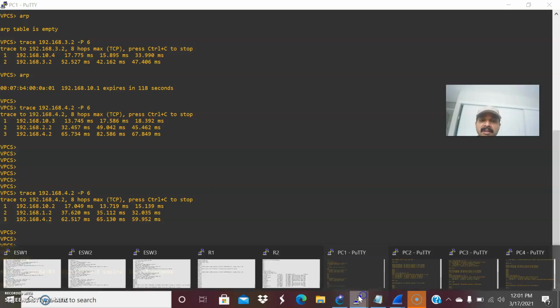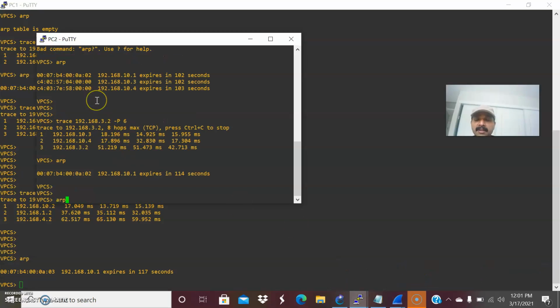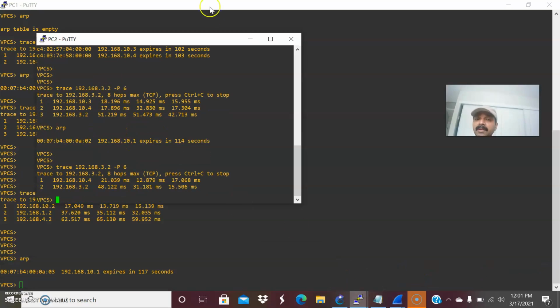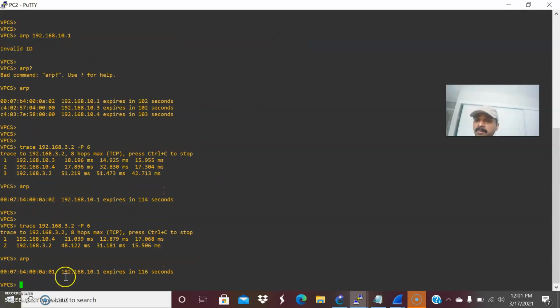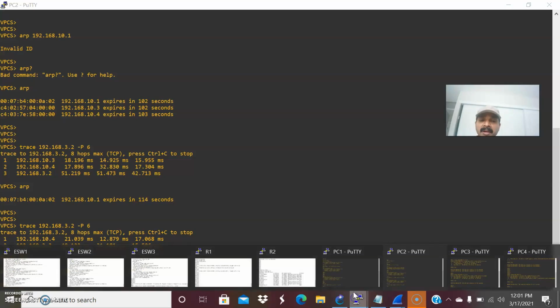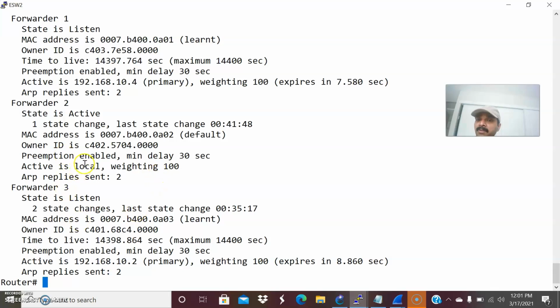Let us go to the second client, that is PC2. Let us do the traceroute. So here, if you want to see, let us do the ARP request. So in the ARP request, what you are able to see is 0007.B40A.01. So it is getting MAC address 01. So 0A is a group number. So this is the MAC for a GLBP and 0A is a group number and 01 is the forwarder number the client is getting. Let us see which one is active. So here in this case, forwarder 2 is active, right?